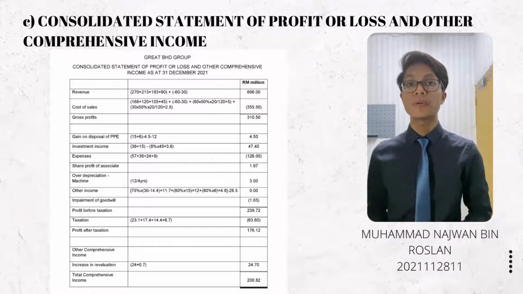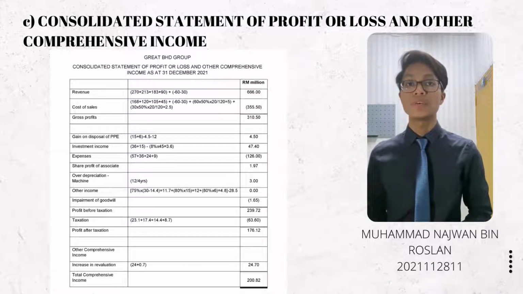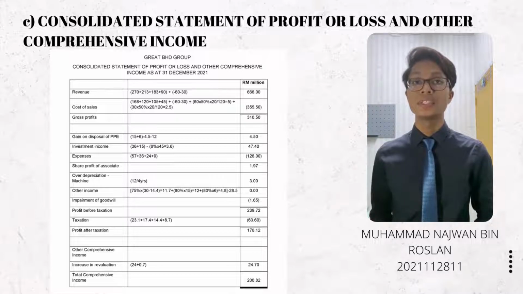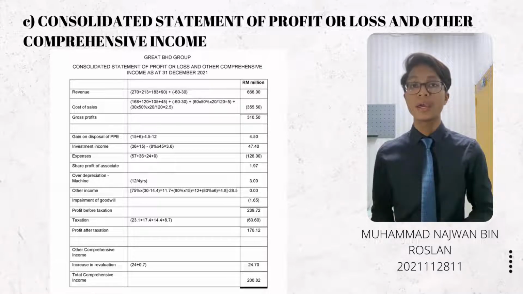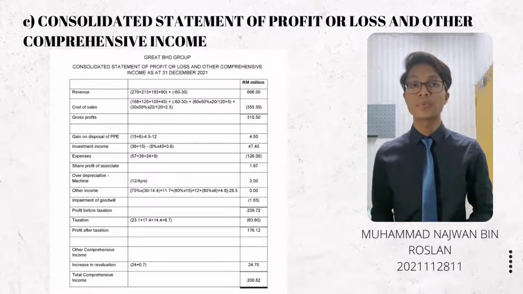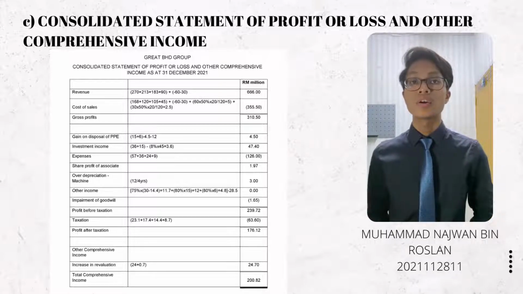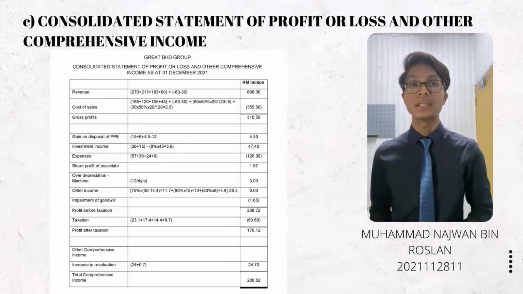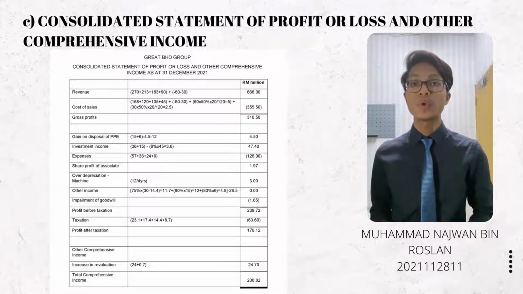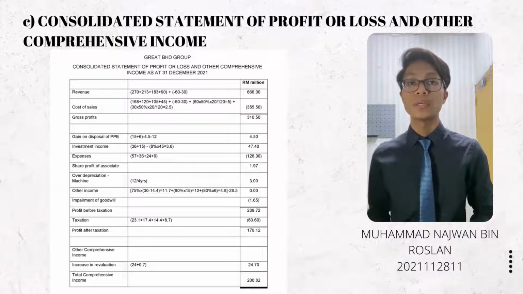Then we get the profit before taxation, 239.72 million, and then we minus the taxation of 63.6 million, and we get the profit after taxation of 176.12 million. Then other comprehensive income, there is an increase in revaluation of 24.7 million, and we will get the total comprehensive income of 282 million.